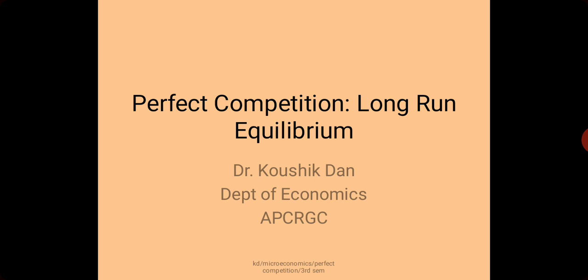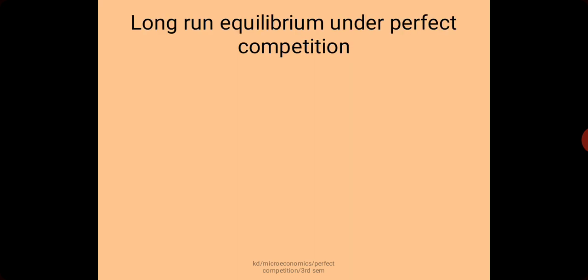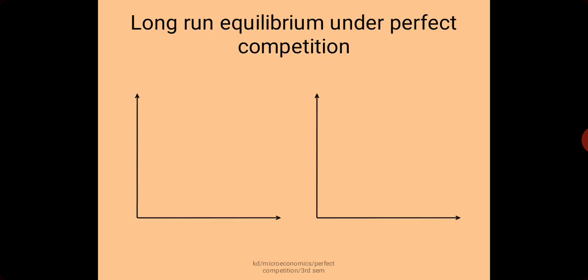Now, the long run adjustment can be shown with the help of a suitable diagram. We have drawn a diagram which has two panels. In the left hand panel, we are measuring price on the vertical axis and quantity produced or quantity sold on the horizontal axis, and in the right hand panel we are measuring price, long run average cost, and long run marginal cost on the vertical axis, and quantity produced or quantity sold on the horizontal axis.